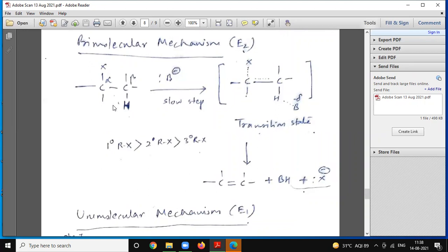In the E2 mechanism, generally it occurs in primary alkyl halides. Here the base abstracts a proton, and the halogen is eliminated from the starting material. This is a transition state, and then we get the alkene.